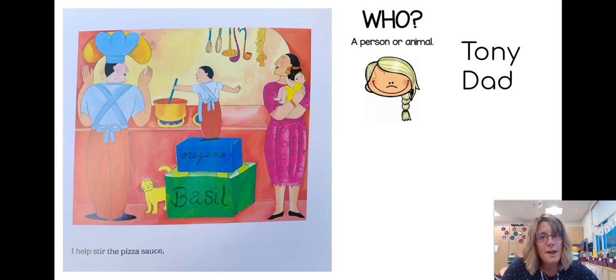Well, guess what? We have another who in our story too, right? So we talked about how who is a person or an animal. In this case, we have Tony and we have his dad. That's the main characters in this story. And it looks like Tony is helping his dad.